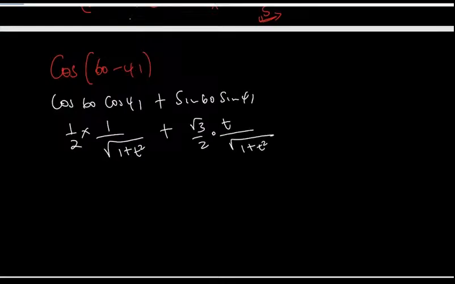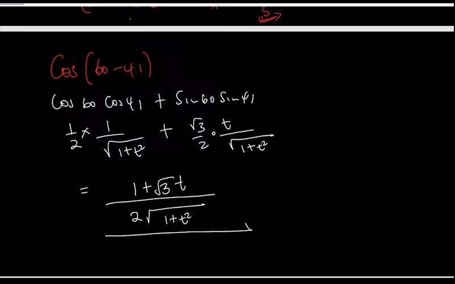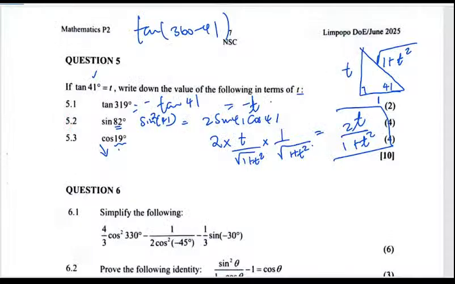All right, so we can see that the denominators are basically the same, meaning that I'm only going to have 1 plus root 3 t, divided by 2 root of 1 plus t squared. So that is what I end up with as my final answer for that.